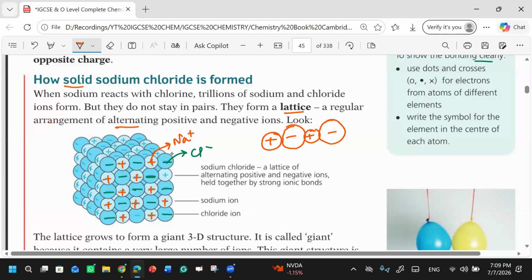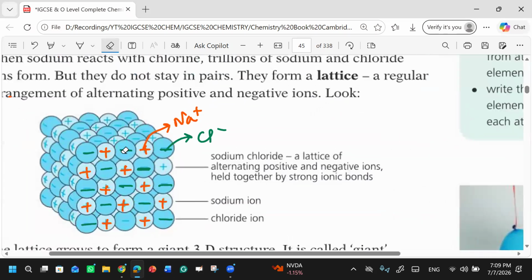One more thing, why is the negative ion bigger in size? If you see this, they both are not of equal size. Negative ions are larger in size. Why? Think about it. Negative is larger in size. What is negative, sodium or chloride? Negative is chloride.